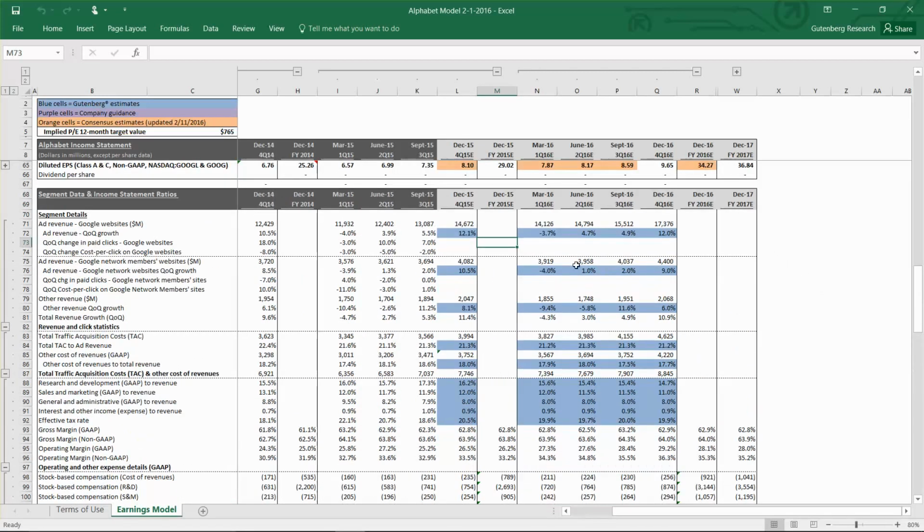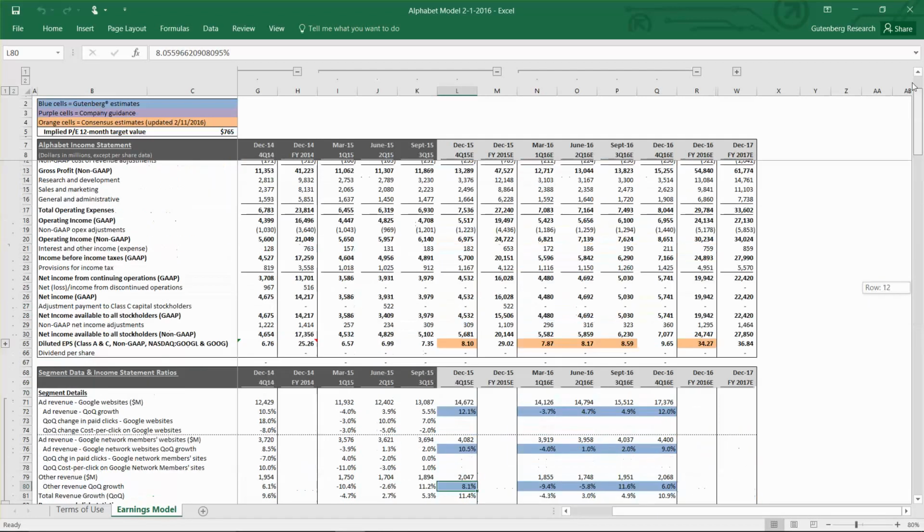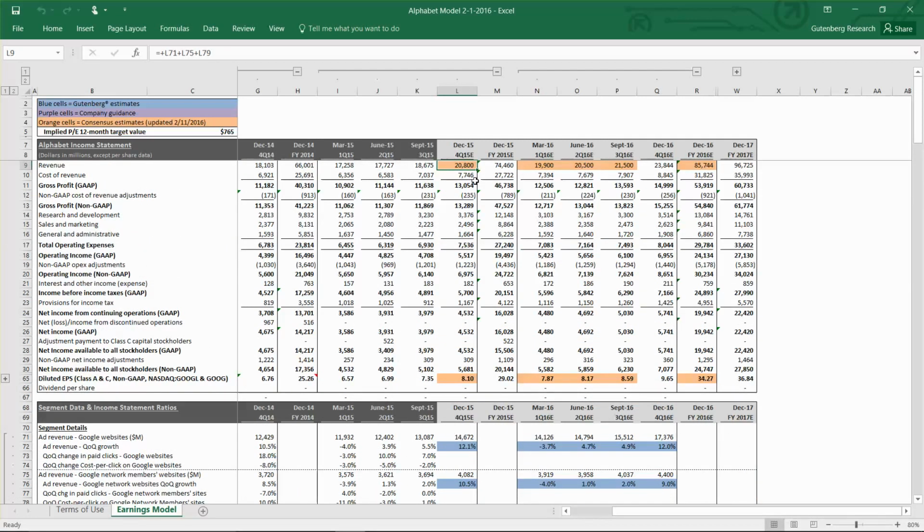So let's take a look at this quarter. We've got total ad revenue on the Google websites modeled at 12% growth quarter over quarter. And we've got the Google Network members websites ad revenue at about 10.5% growth from last quarter. Other revenue, we actually brought this one up just a bit to account for the YouTube Red revenue. And so we have it now at an increase of 8% from last quarter. Now with those growth rates in mind, we are getting back to the consensus revenue estimate of $20.8 billion.